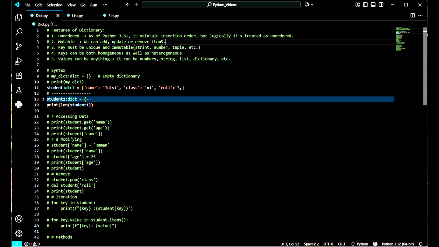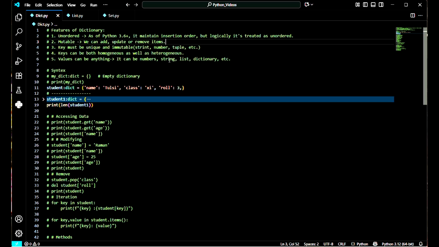Like list, dictionary is also mutable. That means we can add, remove, and update items. The key of a dictionary must be unique. Keys should be a string, number, or tuple that cannot change. Keys can be both homogeneous as well as heterogeneous. Values can be anything. It can be a number, string, list, or dictionary.